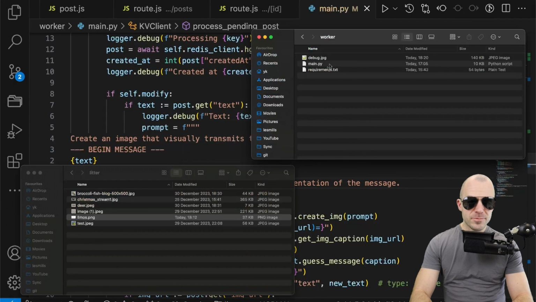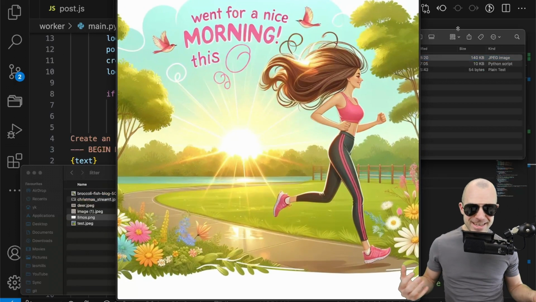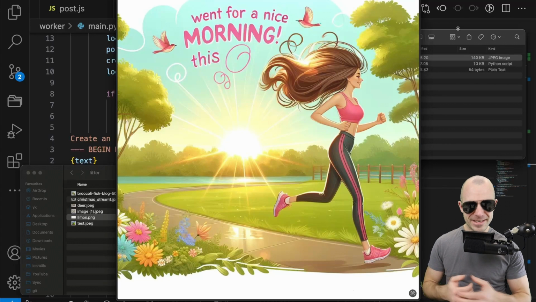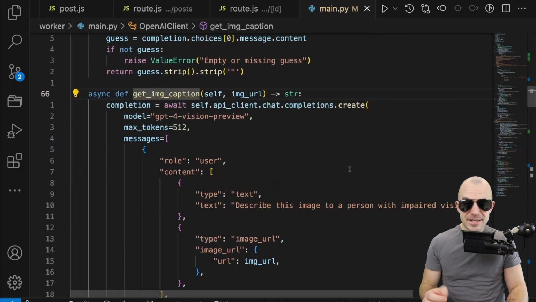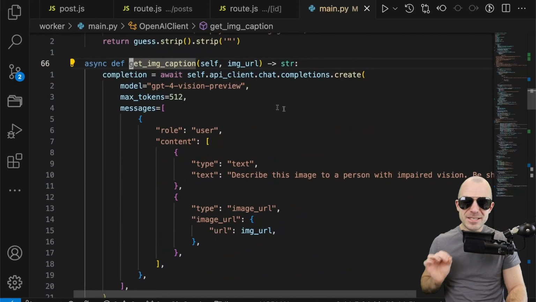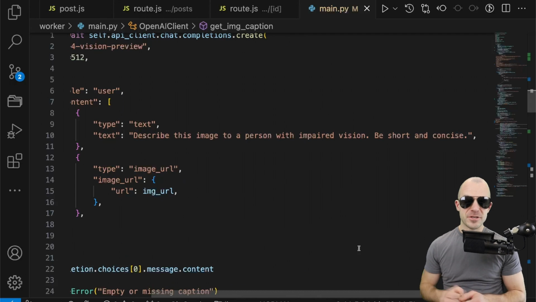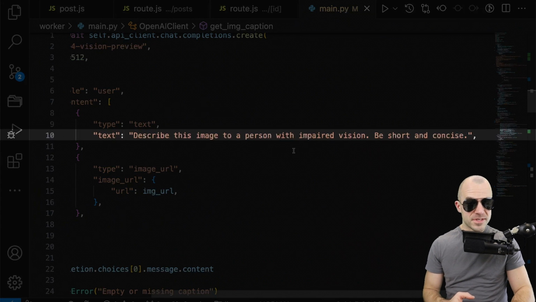Actually, I have a debug output of what that looked like for this particular image. And this is this. Now, the do not use text was sort of not really paid attention to, but this is the picture that the DALL-E model made out of my message. All right, but we're not done there. See, we take this picture and we send it through OpenAI's GPT-4 vision model in order to describe the image. So I send the image to OpenAI again and say, describe this image to a person with impaired vision.